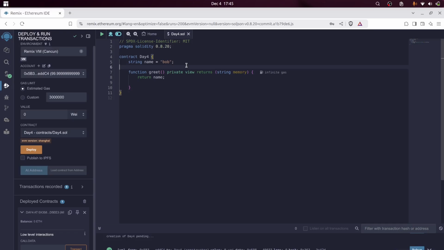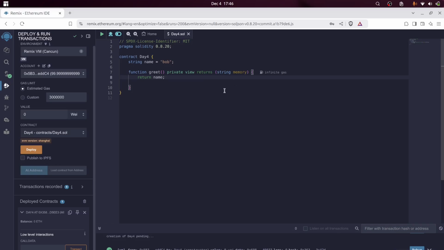Now let's see the return statement. In Solidity, if you want to return anything inside a function, you have to specify what kind of data it returns. So we specify the returns keyword followed by braces, and inside that you specify the data type. You can return any data type, like a struct of your own or all the basic data types available like bytes, int, address, all those things. And you just have to return it.